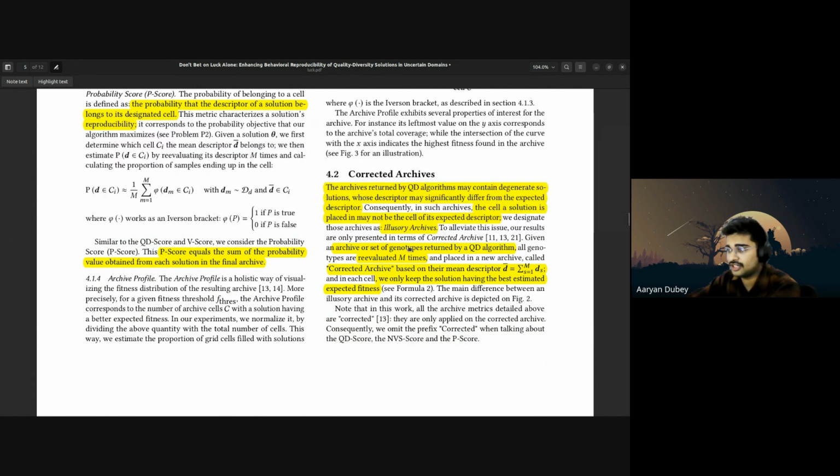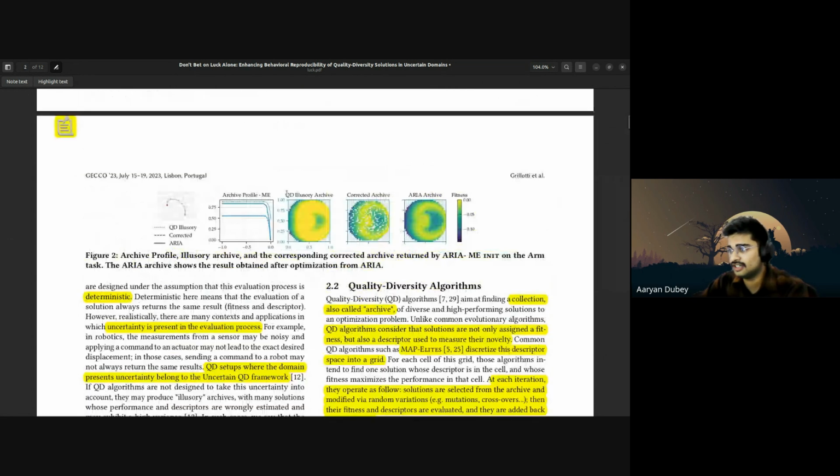Given an archive, a set of genotypes returned by a QD algorithm, all genotypes are reevaluated n times and placed in new archives called corrected archives based on their mean descriptor, generally what we had explained so far in this algorithm. They only keep the solution having the best expected fitness. The main difference between illusionary archives and corrected archives is described in figure 2. If we go to figure 2 here, you can see this is the illusory archive. Then this is the corrected archive. Then this is the ARIA archive that we have seen.